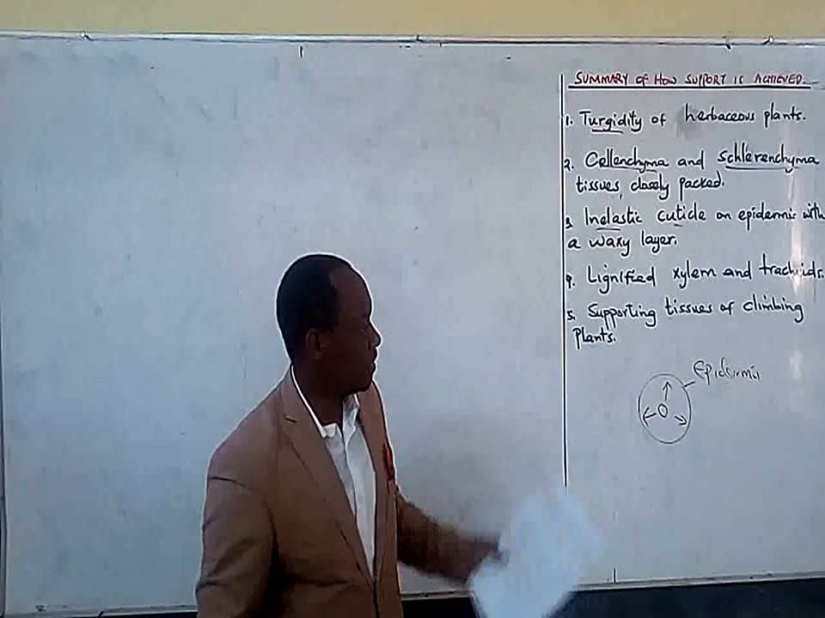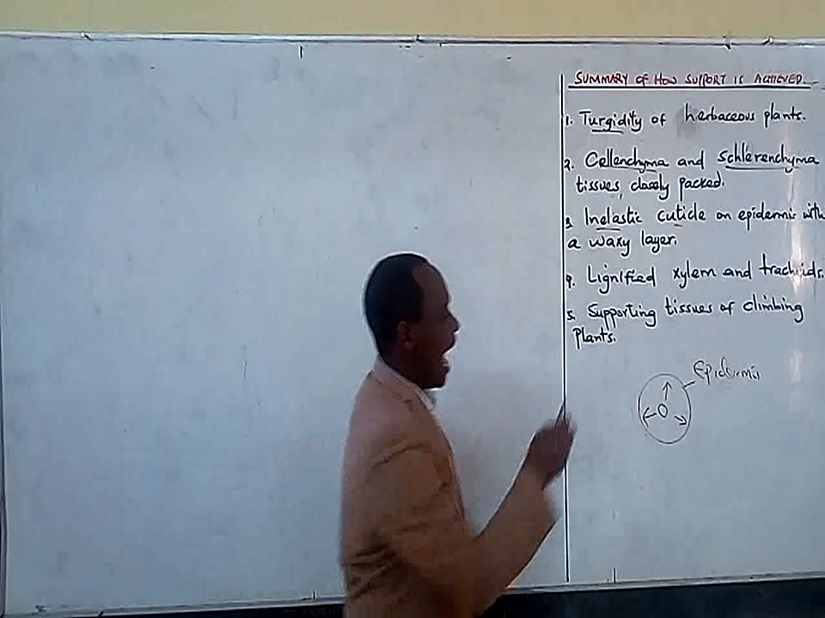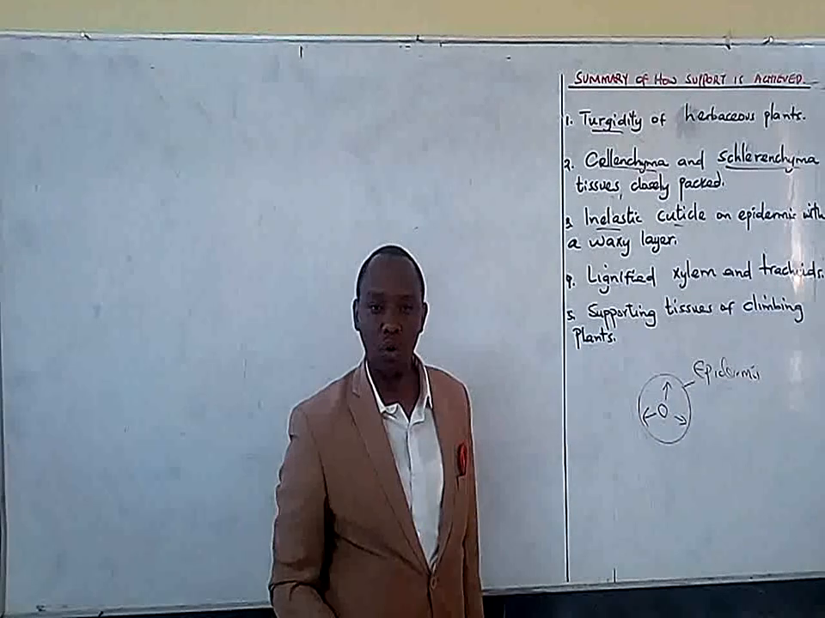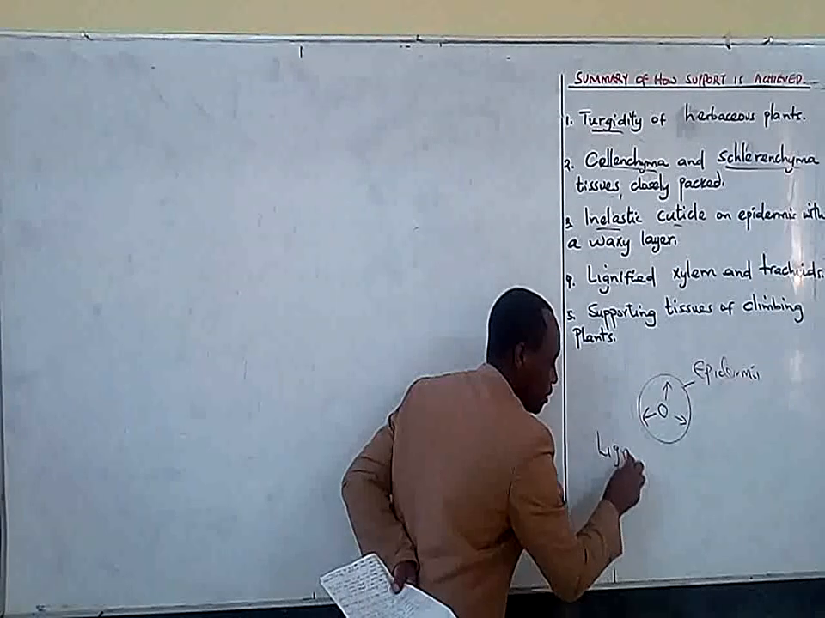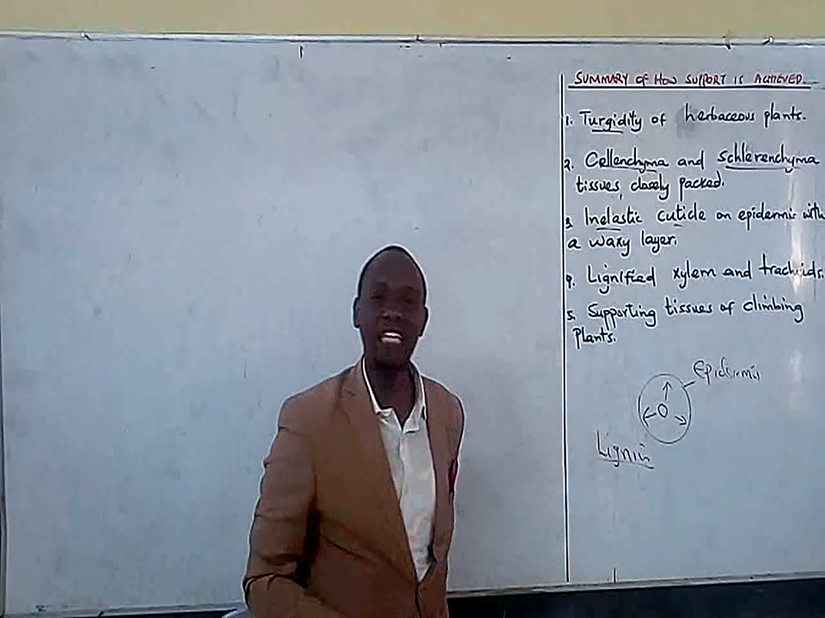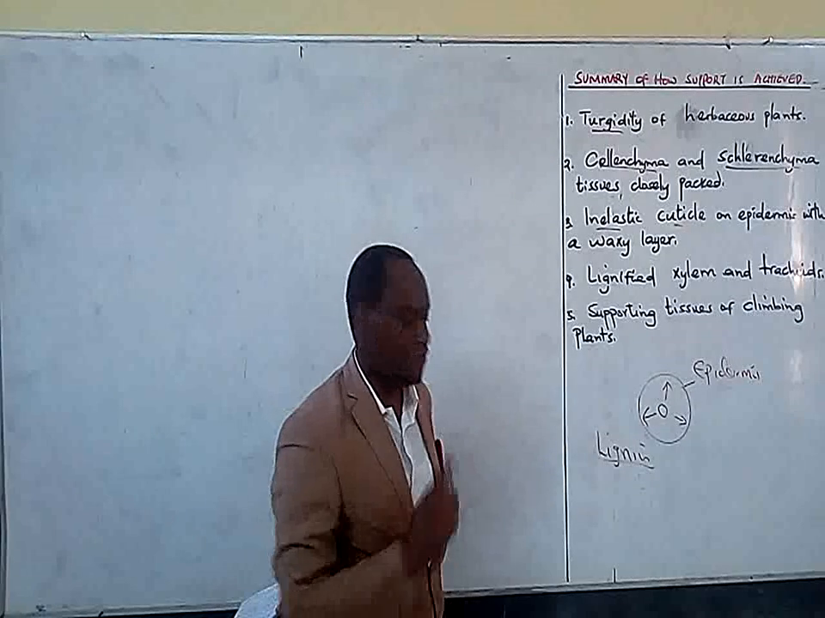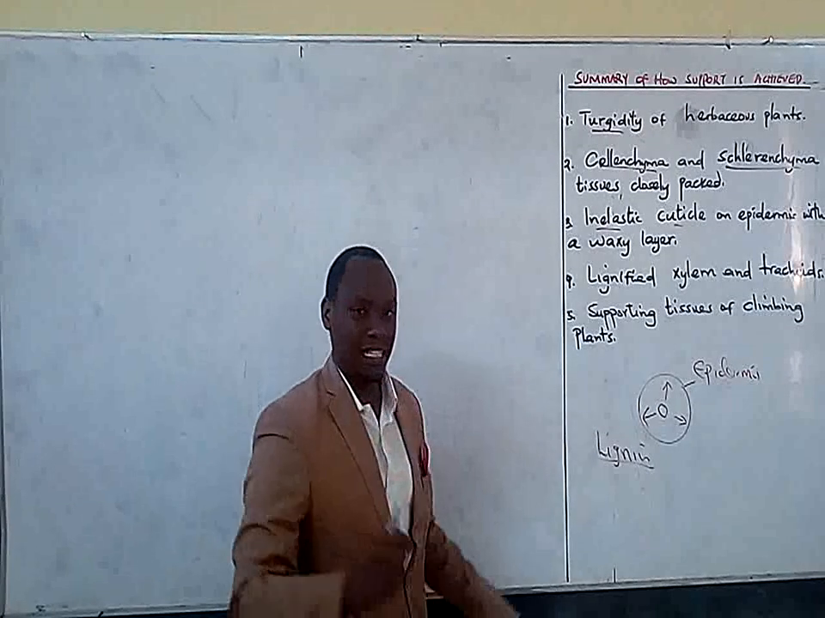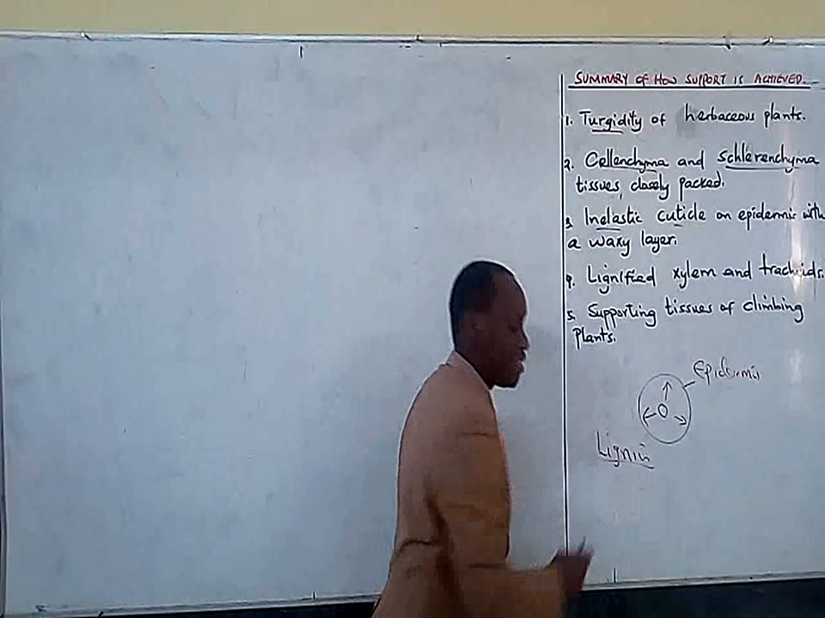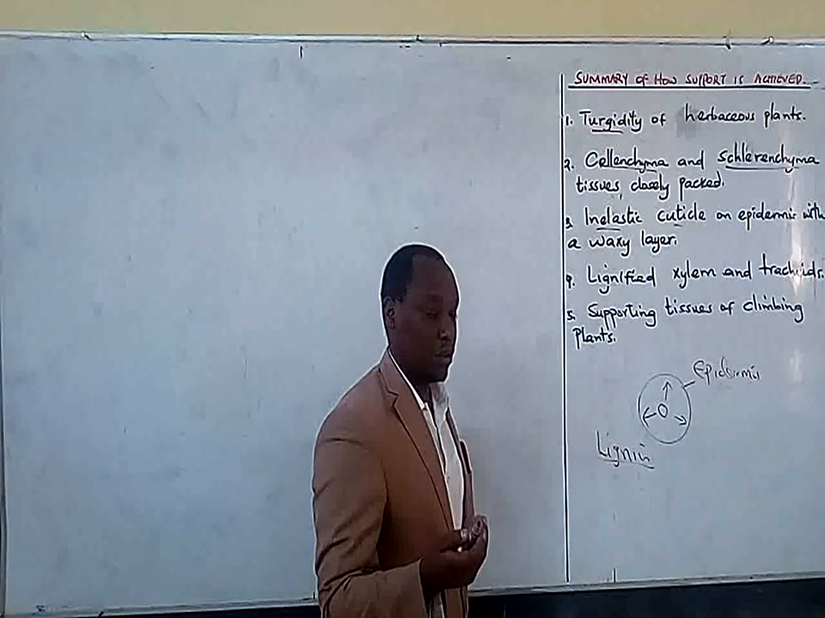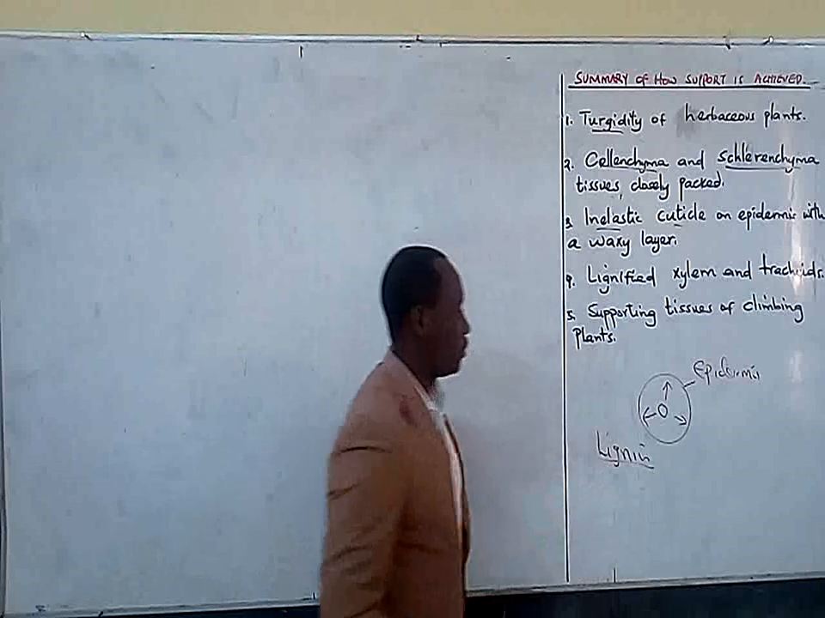Number four, the xylem vessels and the tracheids are lignified. What do we mean by lignified? We have what is called lignin. Lignin is a very complex polysaccharide, and it is very strong, being a complex polysaccharide like cellulose. It helps in supporting these plants.